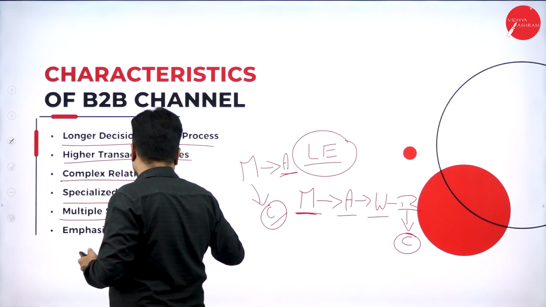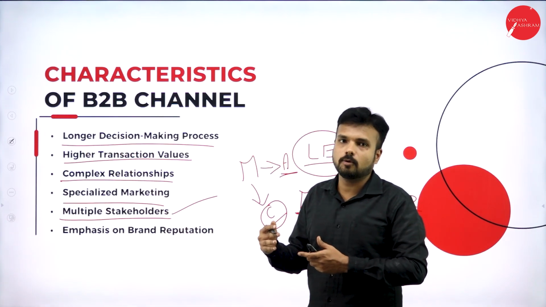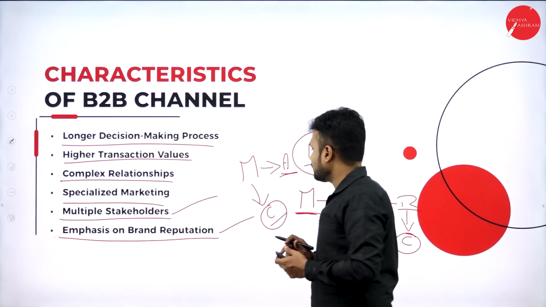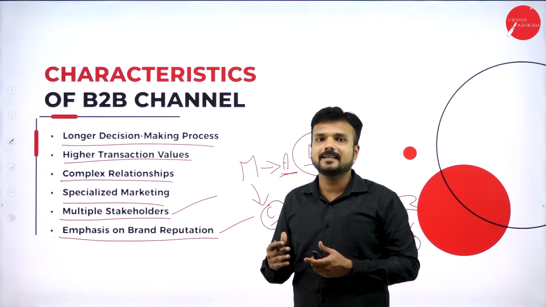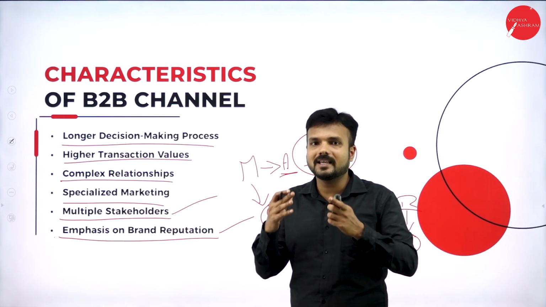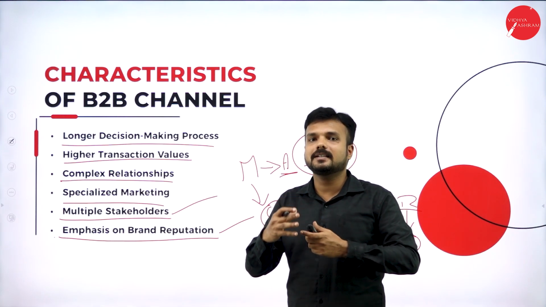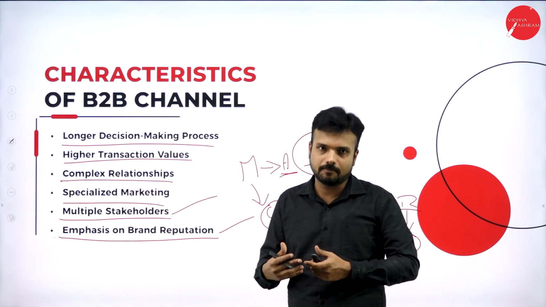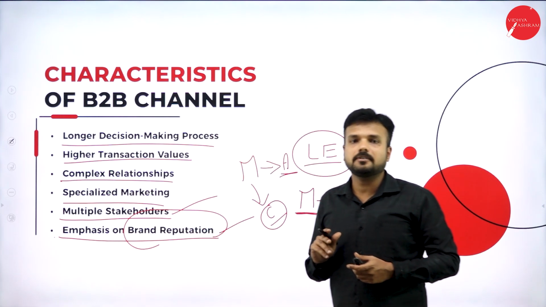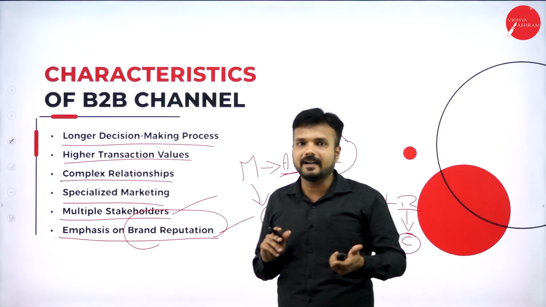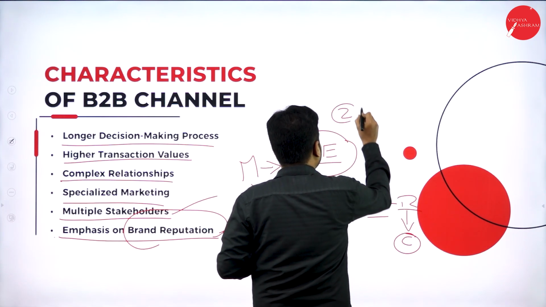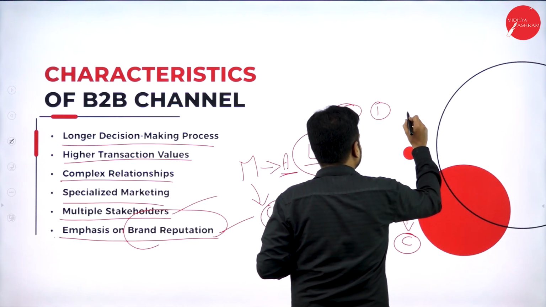Multiple stakeholders. So we are supposed to satisfy the multiple stakeholders for future benefits. Emphasis on brand reputation, because if people want to purchase the product, okay, if the brand name is good, if the brand name has a hold in the market, if there is a demand for the product in the market, then they are going to purchase the product. It totally depends upon the brand reputation. Okay, so the people are going to take the competitive advantage based on the brand reputation. I will just give you an example. Okay, so there are two sellers. One seller is going to sell shirts.